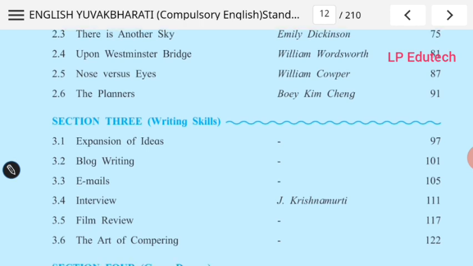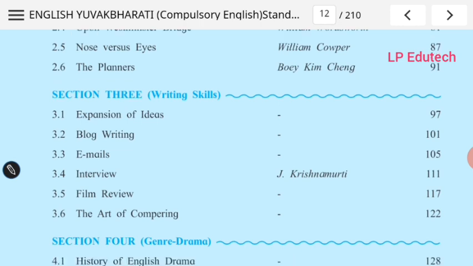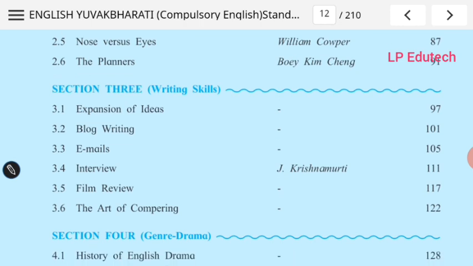Section 3, writing skill. Now what are the writing skills included? Let us have a look. Expansion of ideas, you have been studying it. Then blog writing, this is the newly introduced part. Emails, interview, film review, the art of compering.